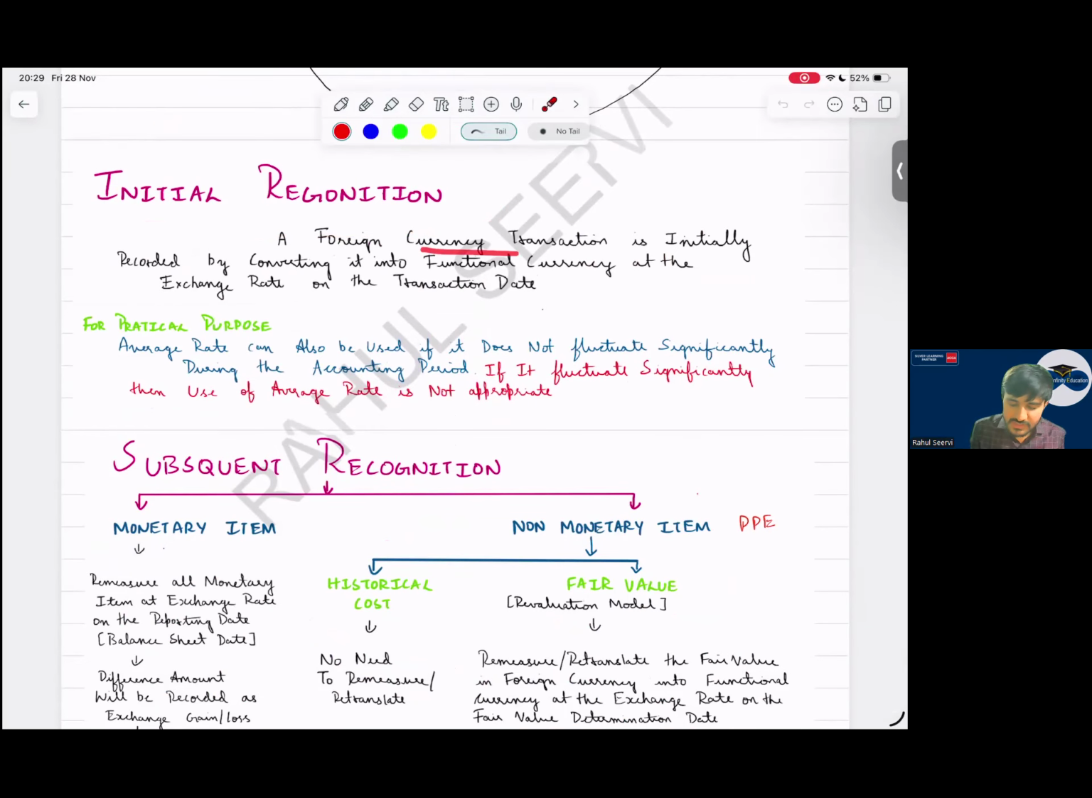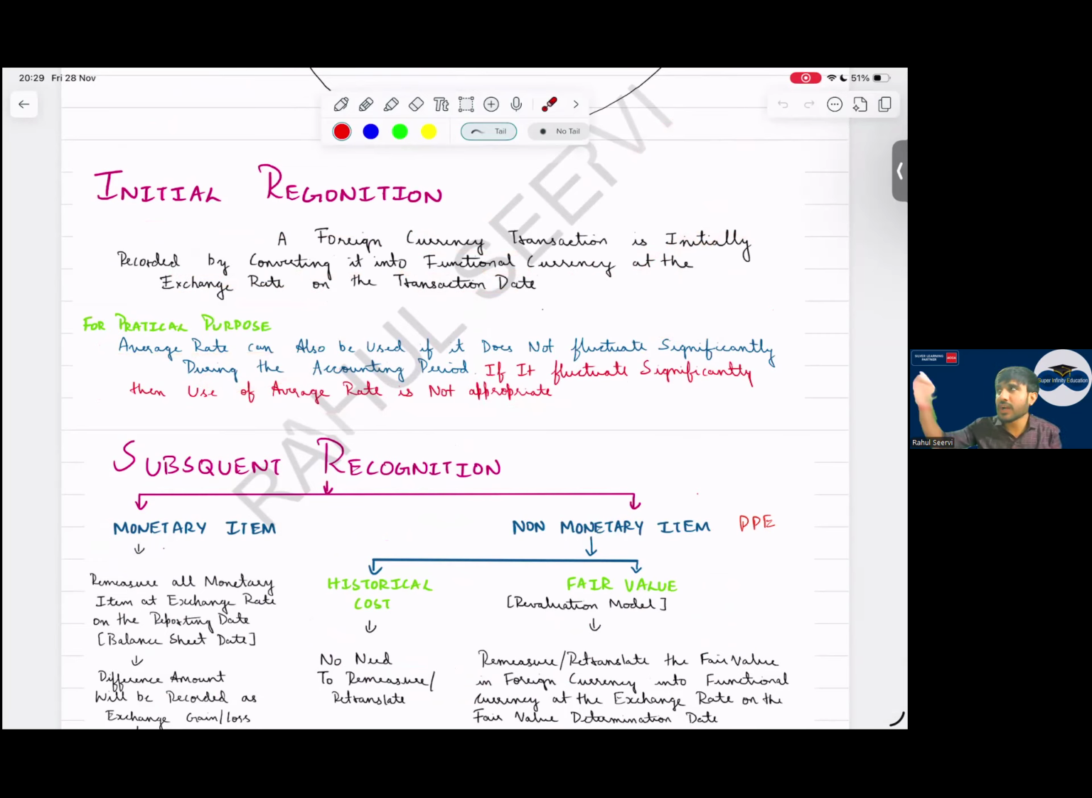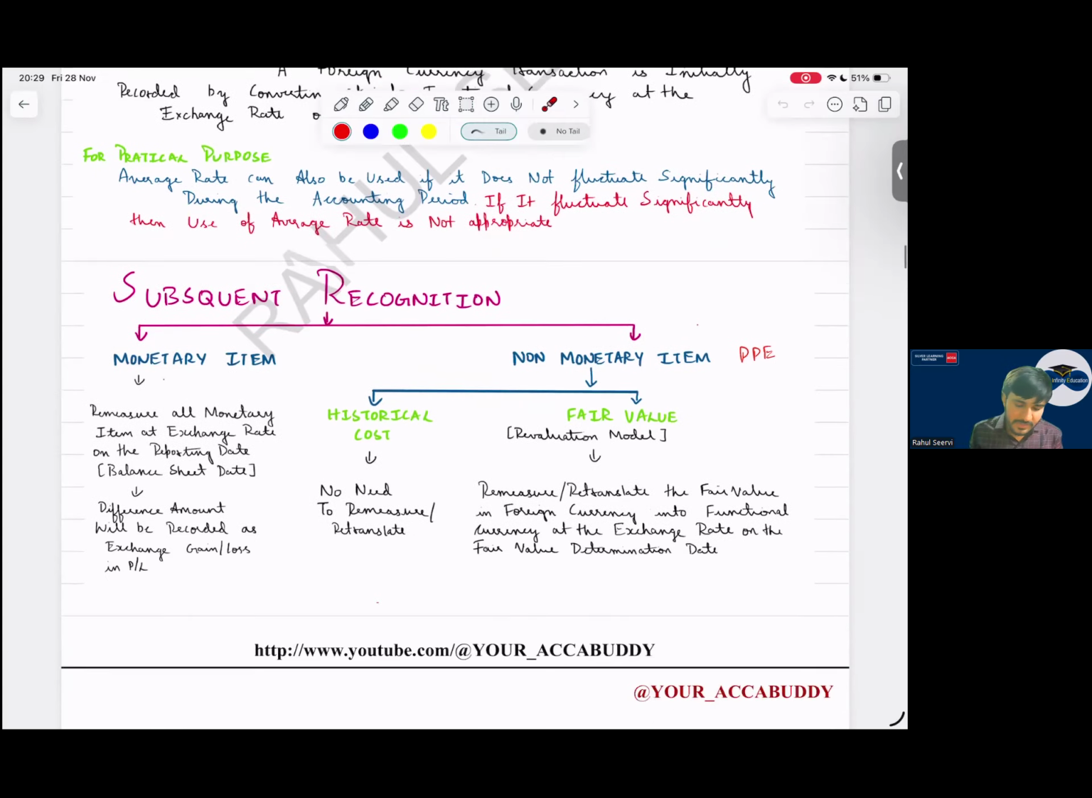A foreign currency transaction is initially recorded by converting it into functional currency at the exchange rate on the transaction date. And for sure, most of the time, 90% I've seen, a question comes in Section A from IAS 21. For practical purposes we use average rates, but that is not required from the exam point of view. Today I've done the transaction, I'll convert it today. Simple. Then subsequent recognition.